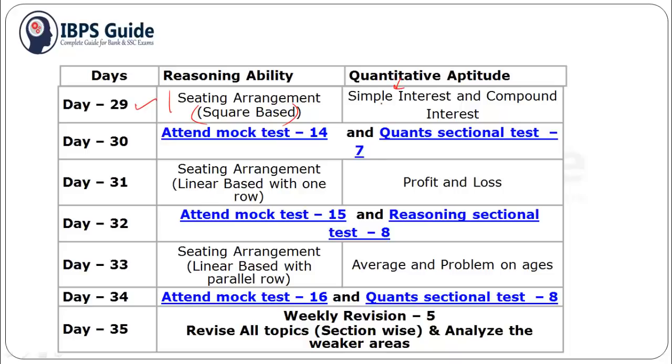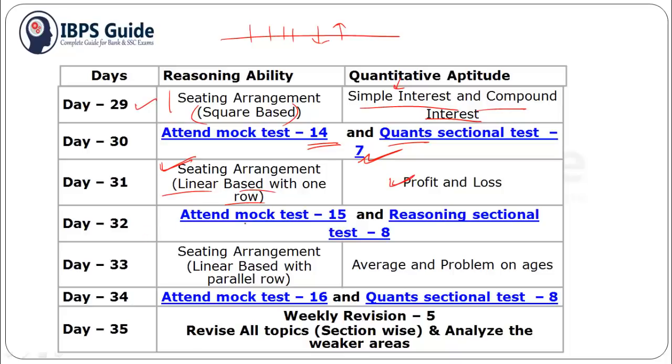For day 29 you should practice seating arrangement, that is a square based seating arrangement. For quant you should practice simple interest and compound interest. For day 30 you can give one mock test, that is mock 14, and one sectional test of quant, that is sectional test 7. For day 31 you should practice seating arrangement linear based with one row, that is one row is given, all are facing north, or some are facing north and some are facing south, or all are facing south. And for quant you can practice profit and loss questions.